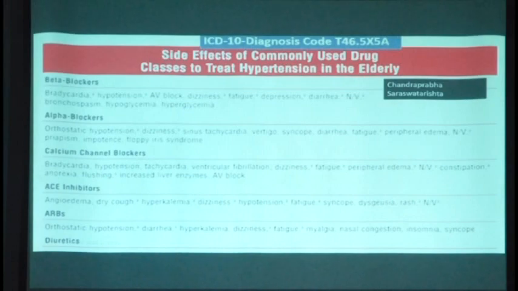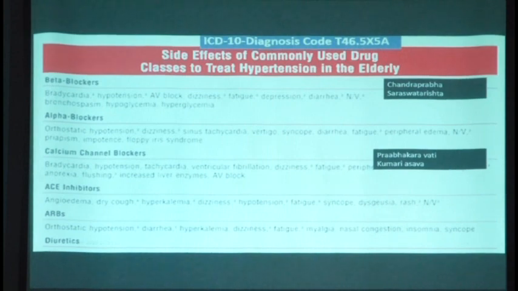Next, the alpha blockers are rarely prescribed, and most of the time you don't get that as a common issue. Calcium channel blockers are another commonly prescribed drug, one of the common prescriptions of the majority of cardiologists. In that condition the main complications are rhythm abnormality, bradycardia, or significant hypotension. These are the major complications. There can be a significant fall in the blood pressure.